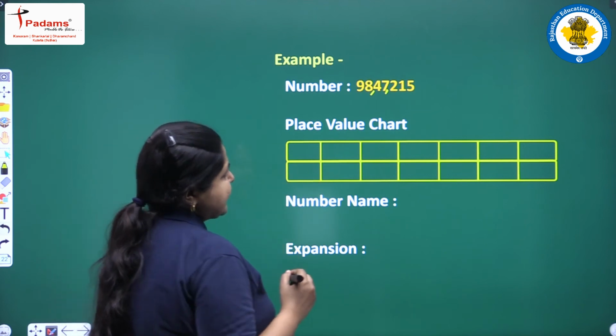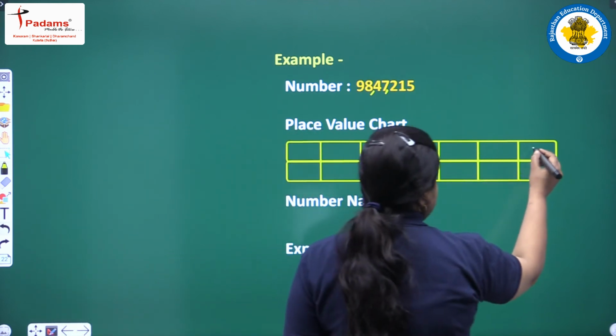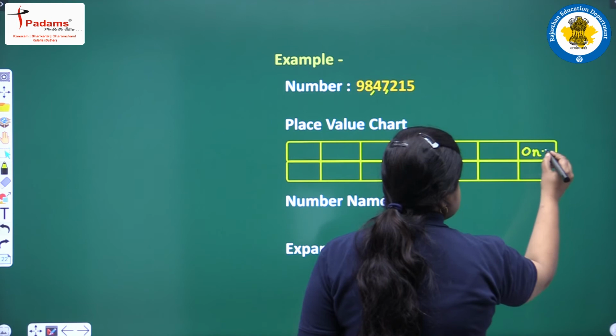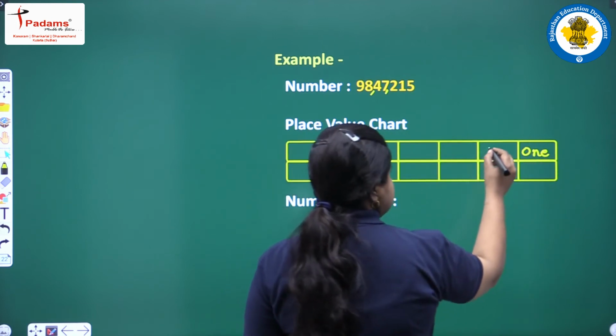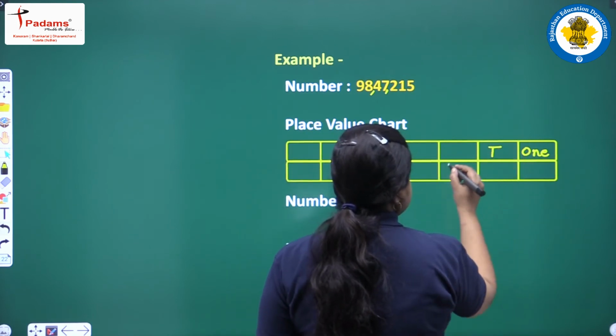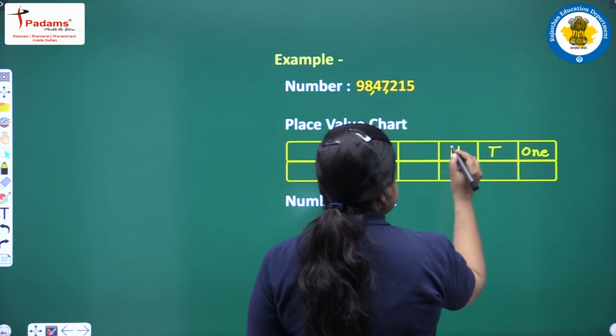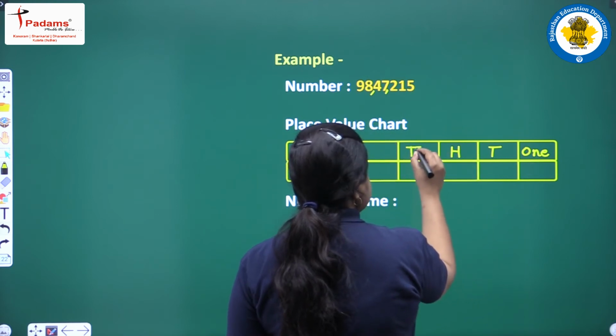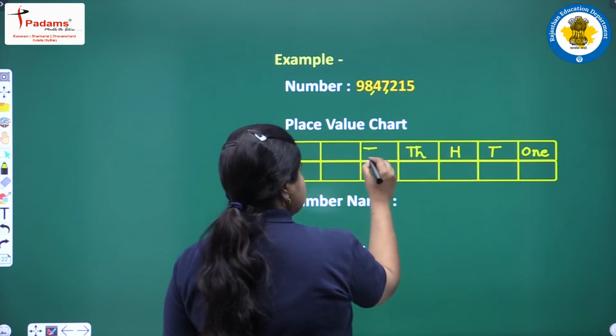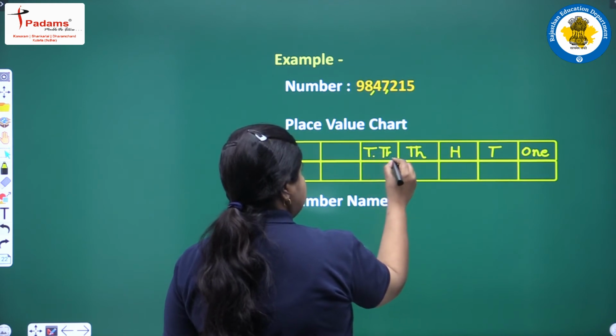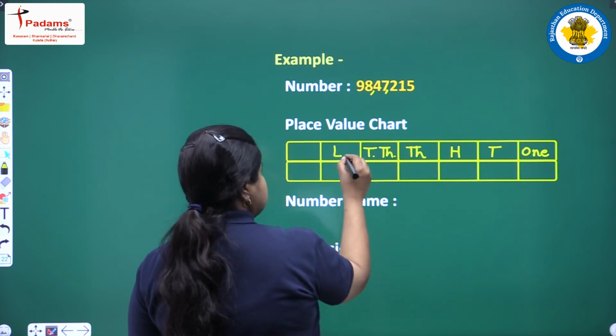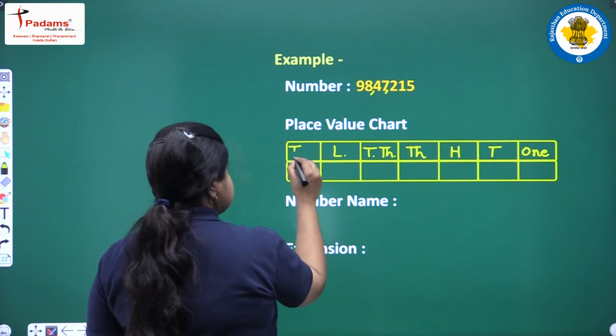Let us fill up the place value chart. We start from ones at the right hand corner, then we have the tens place value, hundreds place value, 1000 place value, 10,000 place value, then we have the lakh and 10 lakhs.